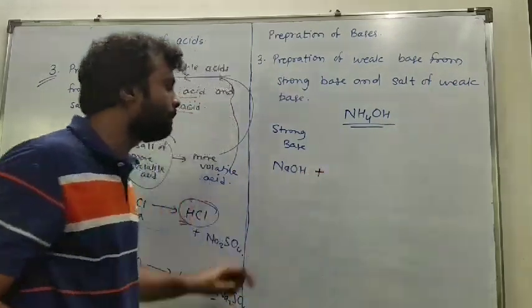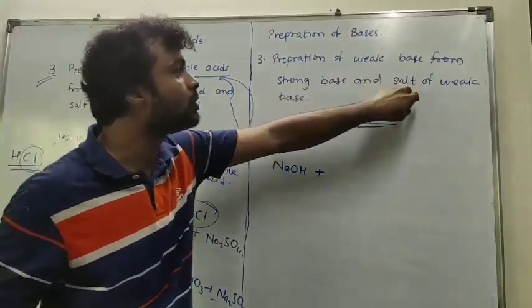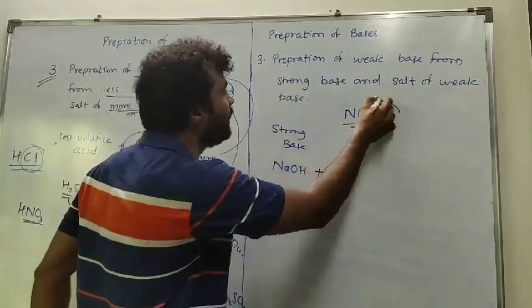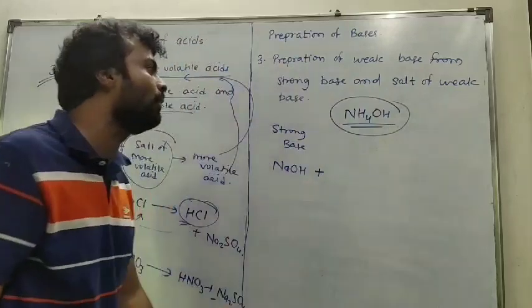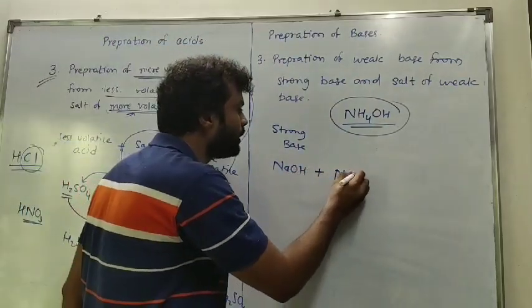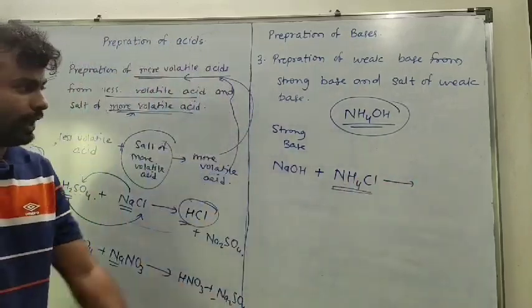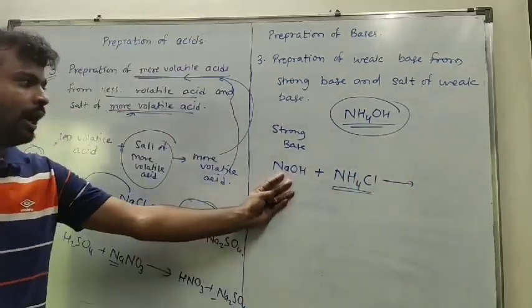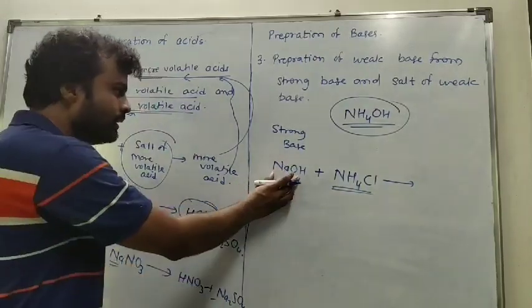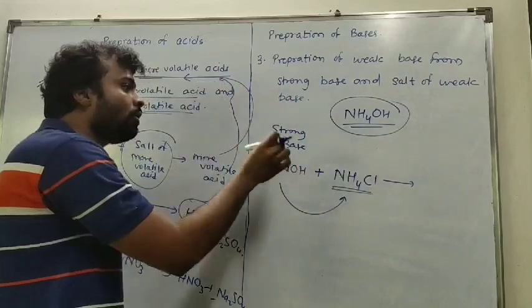For that purpose, a strong base is to be treated with a salt of a weak base, which means we require a salt of NH4OH, a salt which is made up of NH4OH. So I am using a salt which contains NH4, which is NH4Cl, also called ammonium chloride. If I treat ammonium chloride with NaOH, see, this is a strong base and I am treating a strong base with a salt of a weak base.